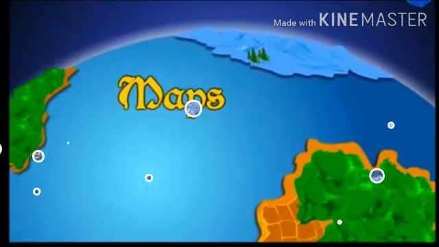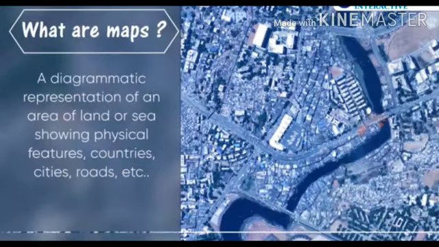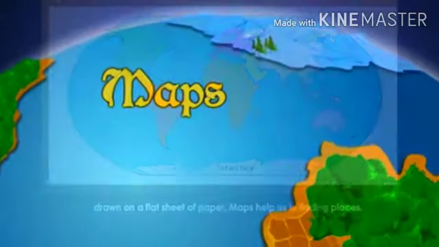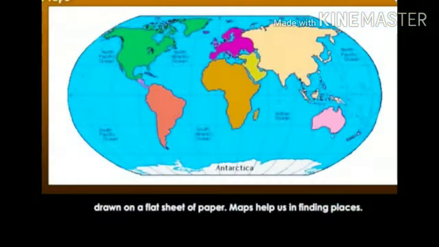I am a map. Maps are diagrammatic representations of an area of land or sea, showing physical features, countries, cities, roads, etc. Students, we have been learning about the map right from standard 5th, 6th standard, haven't we? Map is a very important tool in the study of geography.